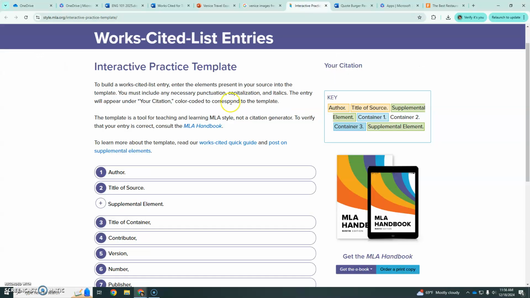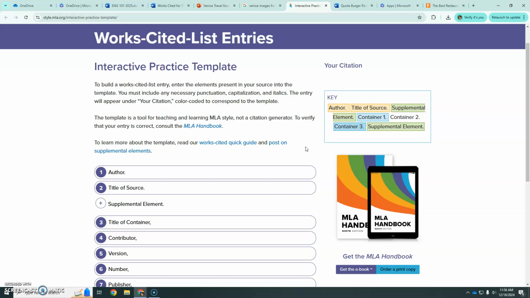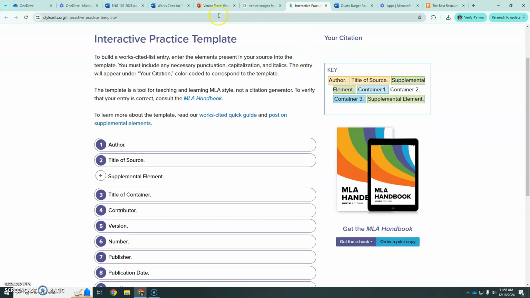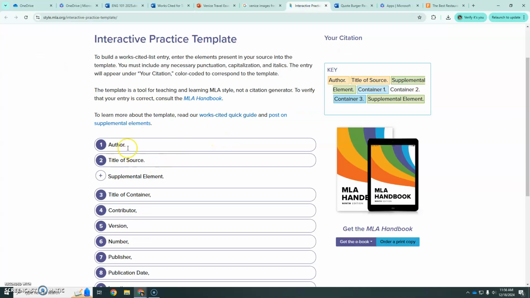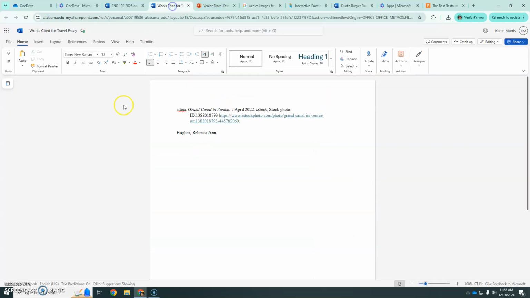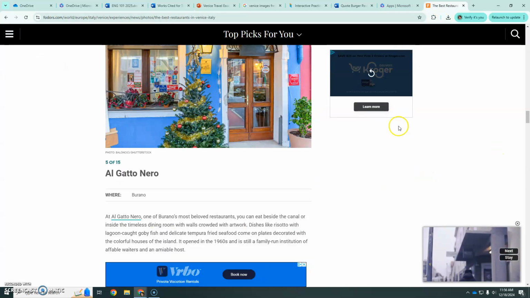So I keep looking at this guide for punctuation, where everything goes, and the SAM student handout you could keep next to you. Let me show you how this looks. So last name, comma, first and middle name, followed by a period, which I can double check here. Is it a period? Yes, it is. Title of the source. So make sure that you put the title of the source as it should look. So that is the title of the source, right? You can see that at the top of this article. I just found it at the very top.